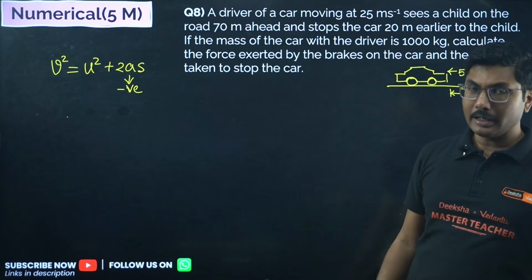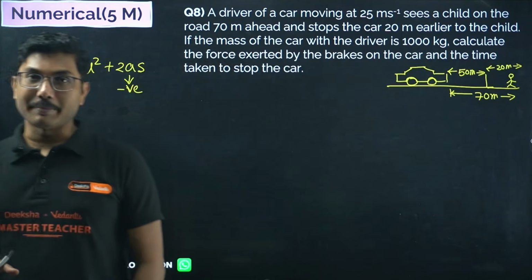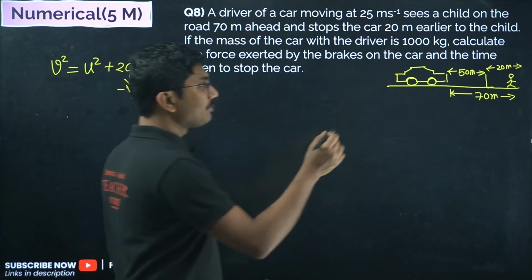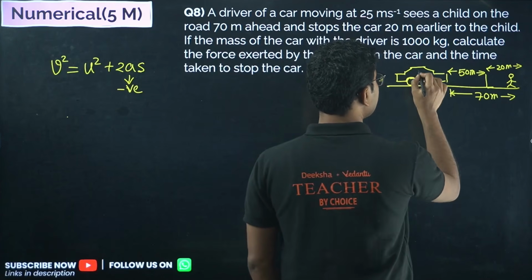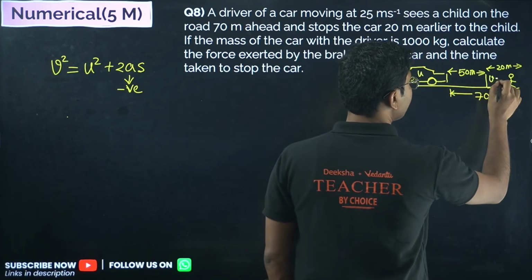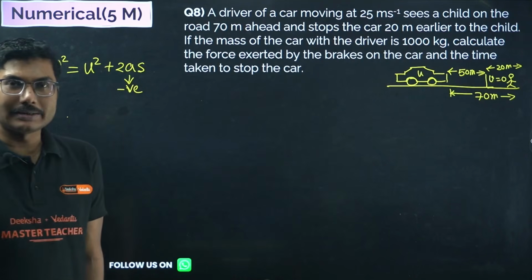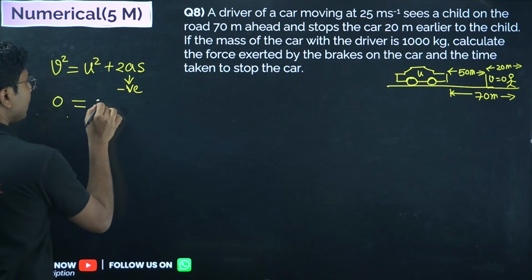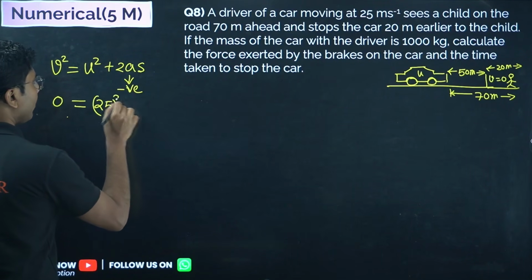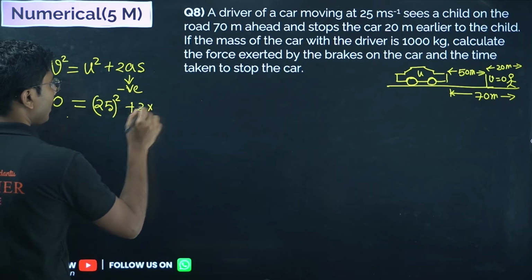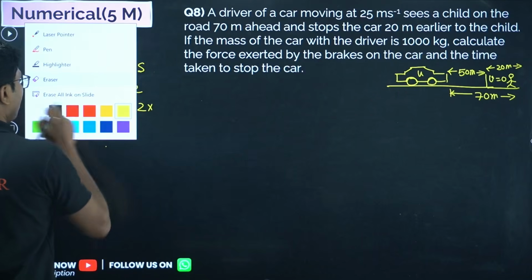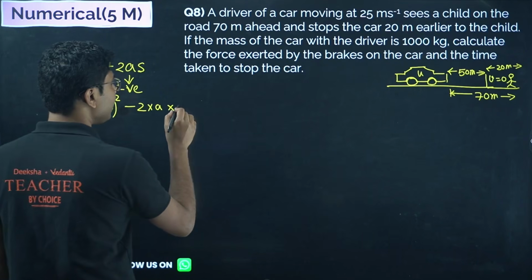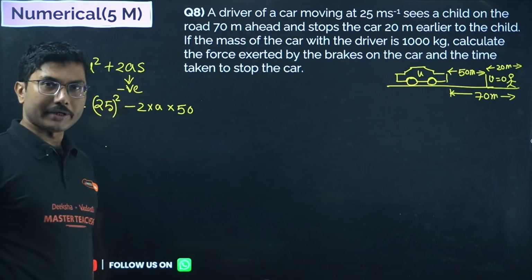When you are applying a brake, the car starts to slow down and stops. So this was u, and at this position v equals to 0. Final speed is 0. When the car is coming to a rest, that means v equals to 0. So we put 0 equals to 25 whole square plus 2 into, not plus, sorry, minus. Why minus? Because acceleration is minus, into s. S is the distance traveled, which is 50. Not 70, not 20, but 50.